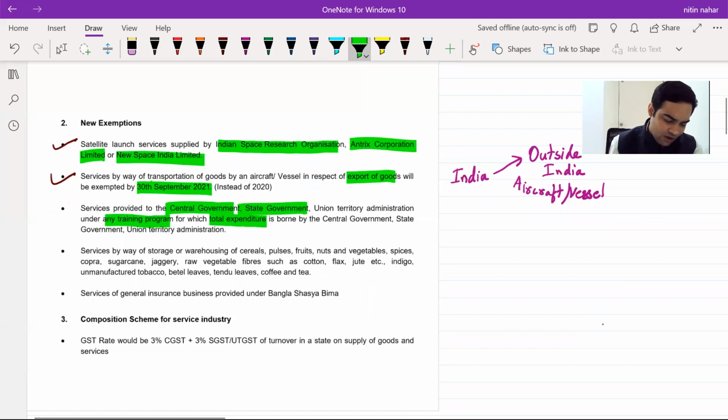Okay. Then we already had this: storage and warehousing of certain cereals, pulses, fruits, nuts and vegetables, spices, copra.